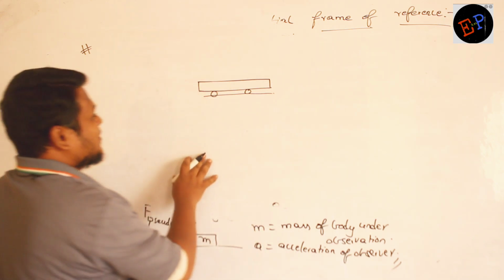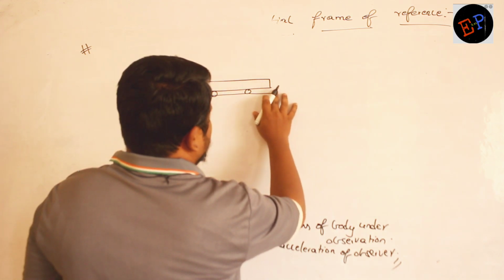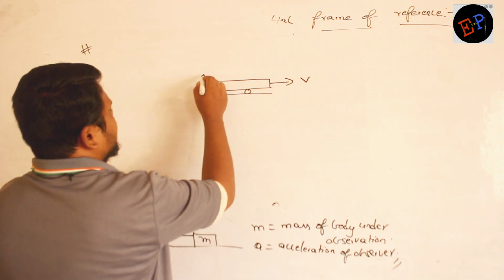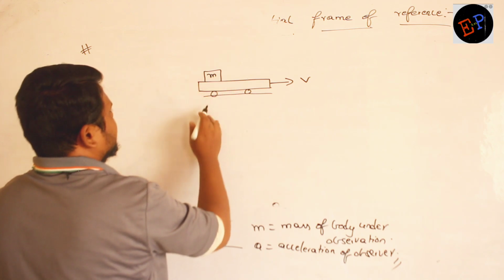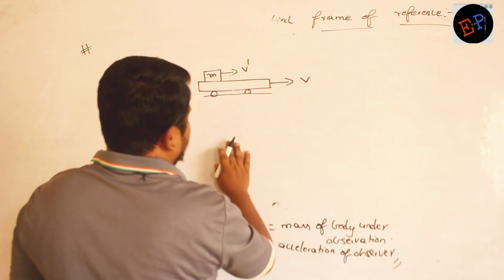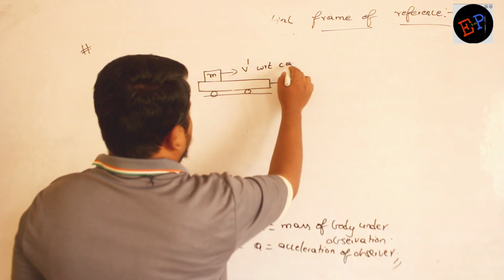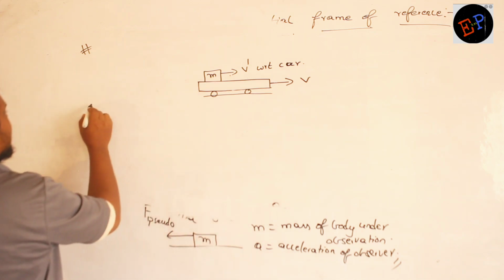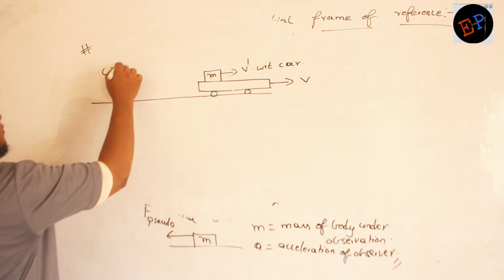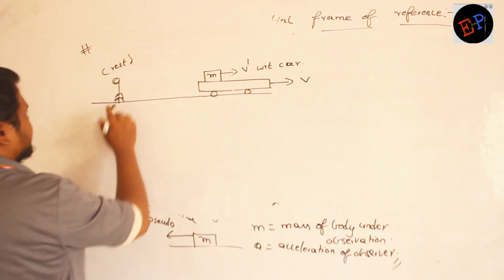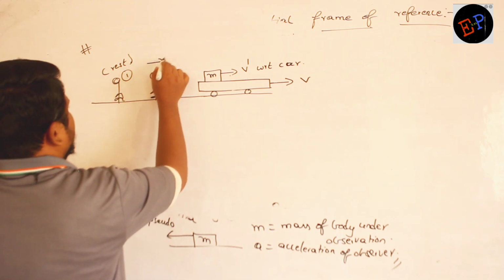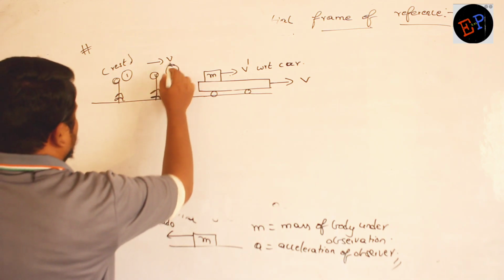This becomes a car. Clear? So this car is moving with a velocity of v. On this car there is another box of mass m moving with a velocity of v dash with respect to the car. Are you able to understand? Then on the ground there is one observer, observer number 1, at rest. There is another observer moving with a velocity of v, observer number 2.